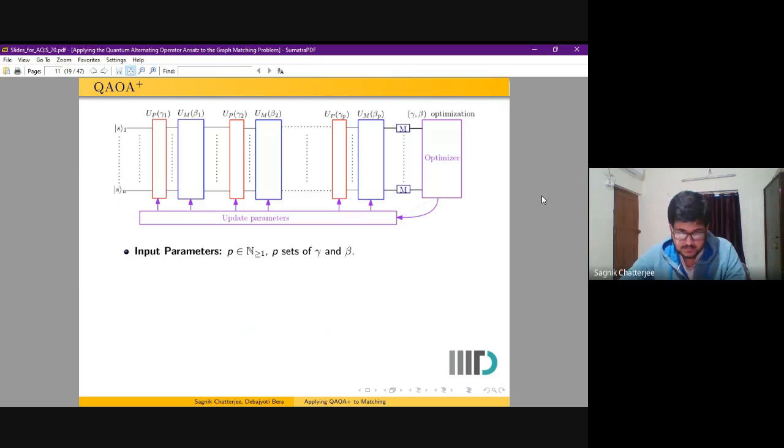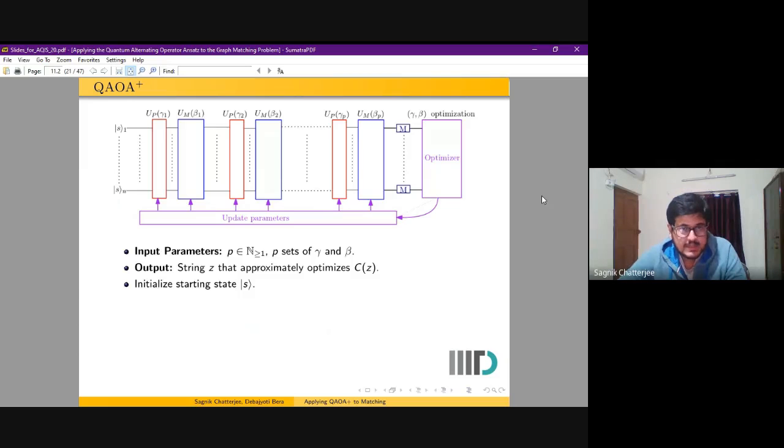We lay out the algorithm as follows. Our input parameters are of three kinds. We have the natural number p, and we have p sets of parameters gamma and beta, which act on the unitaries U_P and U_M respectively. Our output is a string z that approximately optimizes our objective function. In this case, we want to have a string z which maximizes the matching of our graph. Every individual bit in our string represents an edge of the graph.